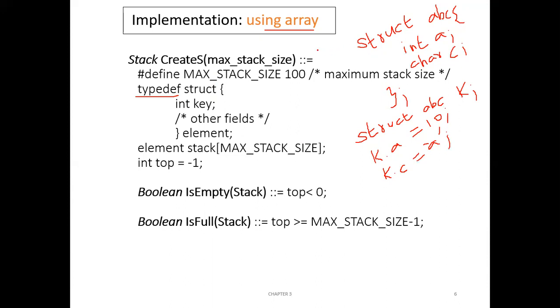But here in front of this structure we are using typedef. So what is typedef? It is used to create a user defined data type. So here we are going to create our own data type. Say I am using typedef and then struct abc, and before closing this semicolon, I'm saying it is element. Then I'm putting the semicolon. What does it mean? I am creating a new data type. This element is a new data type now.